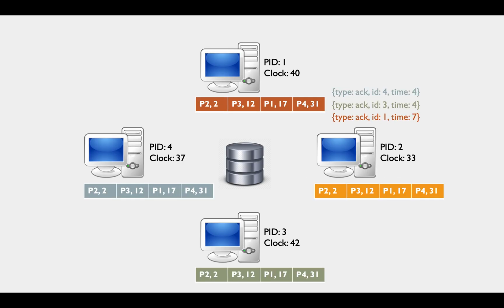Here, we have fast-forwarded it a little bit so that there are many requests and many more events that have occurred. But we know that process 2 has been granted the resource because it received these 3 messages from the processes after it initially sent the requests. Because 4 and 7 are both greater than 2, process 2 knows that none of the other processes have had a request with an earlier timestamp, so process 2 is free to access the database as it likes.